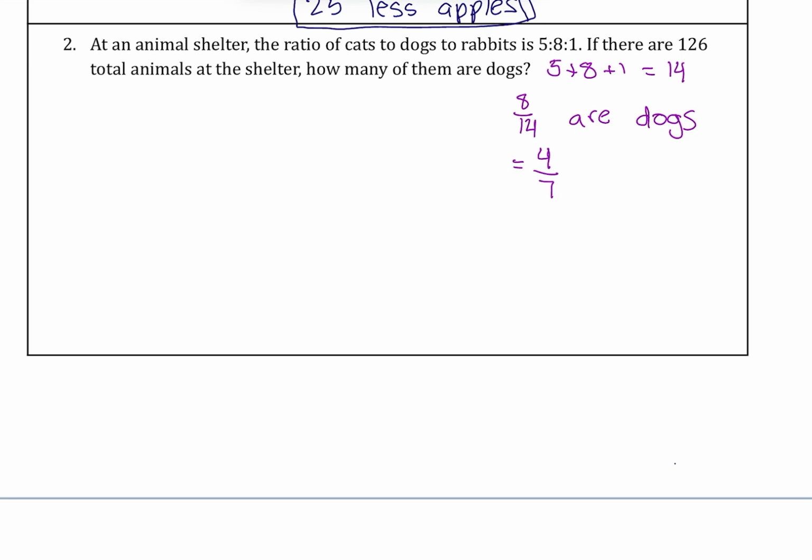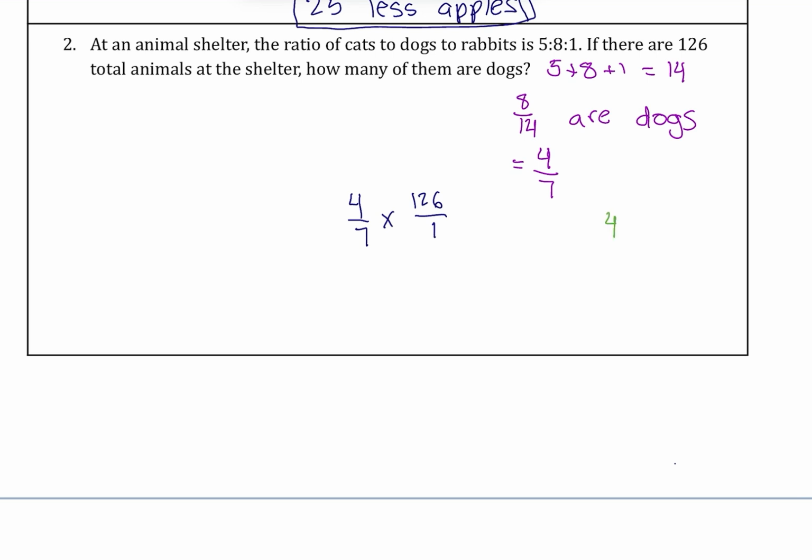All right, so the last thing we need to do is, we know that 4 out of 7 of the animals are dogs. We need to multiply that by the total number of animals, which is 126. So we're going to do 4/7 times 126 over 1. And we're going to have to do a little bit of scratch work here.